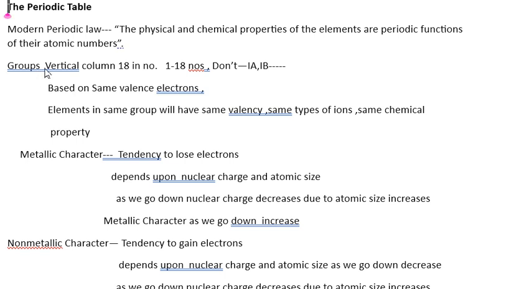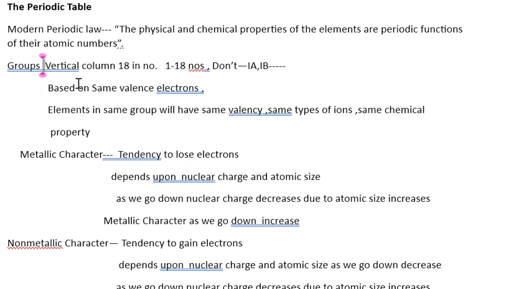Likewise, how to write what the vertical groups are? You already know that groups are present in the periodic table, and these are the vertical columns. When you are learning it, you should make a sign of vertical column so that you don't make a mistake. They are 18 in number and they are numbered 1 to 18. I will prefer that you should not write 1A, 1B because these may confuse you. So it is better to take numbers 1 to 18.